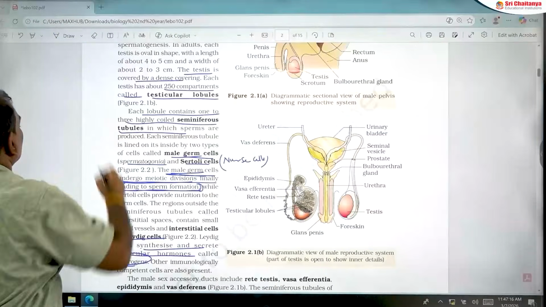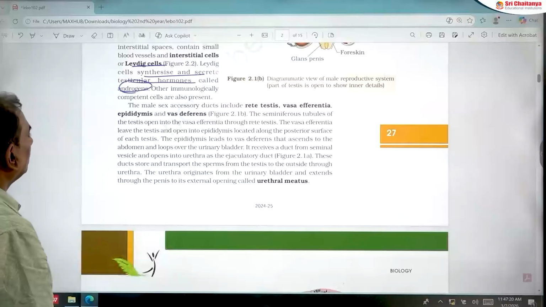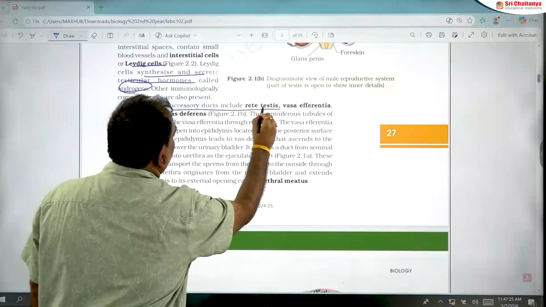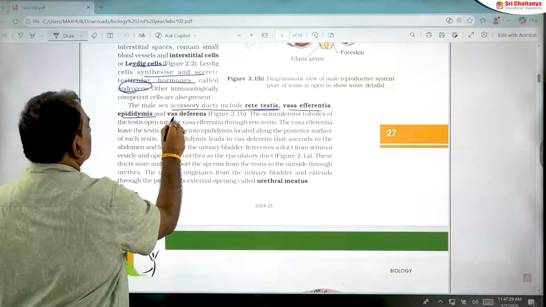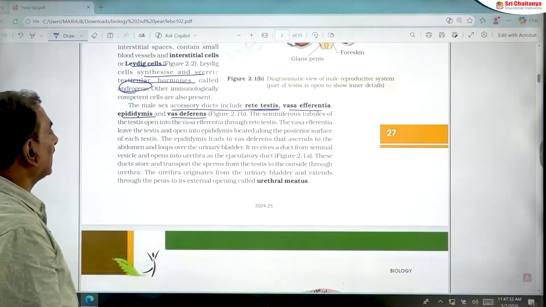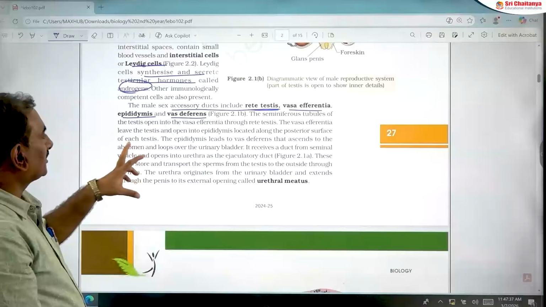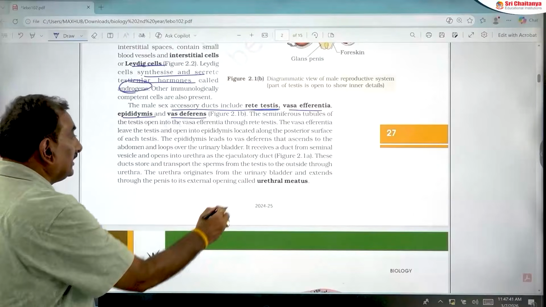Next, one more important point is the male sex accessory ducts. The male sex accessory ducts include rete testis, vasa efferentia, epididymis, and vas deferens. What is the function of these ducts?